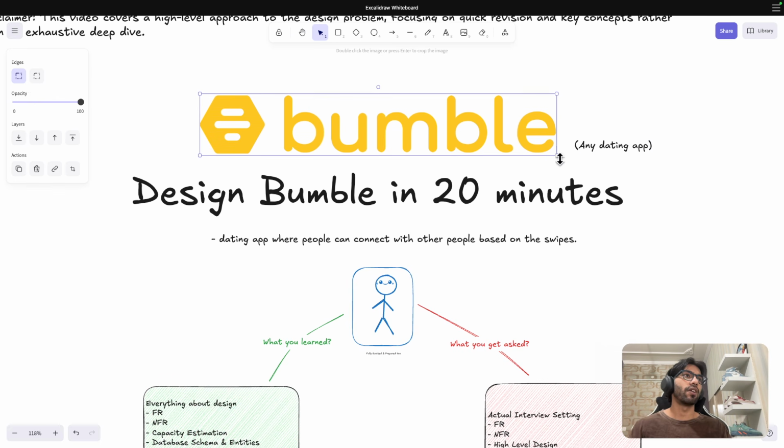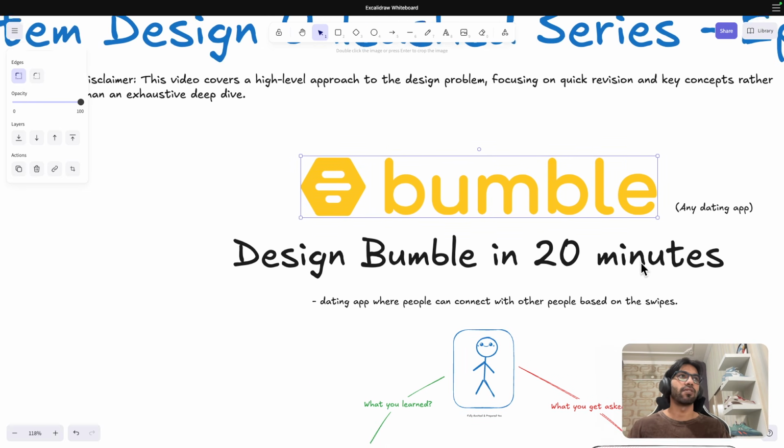If you have not heard of Bumble, Tinder is also there, and then other applications like Hinge. I think these are also there.